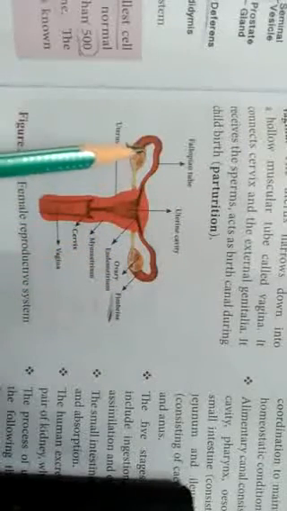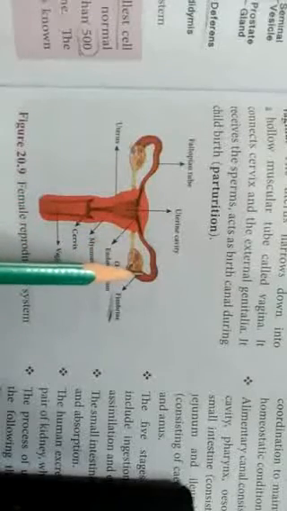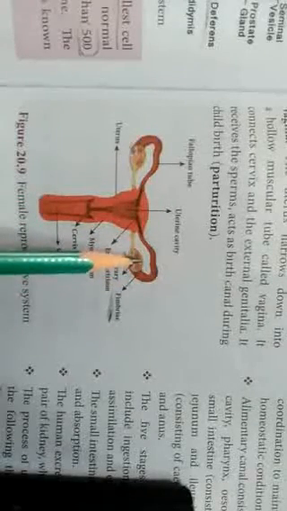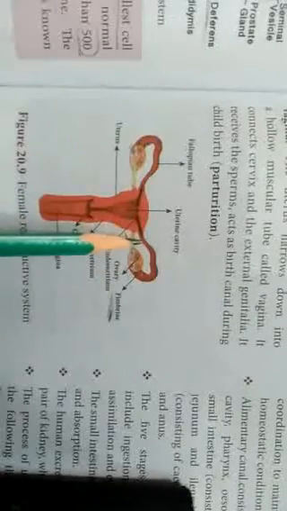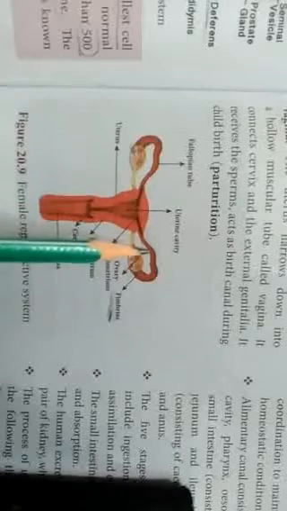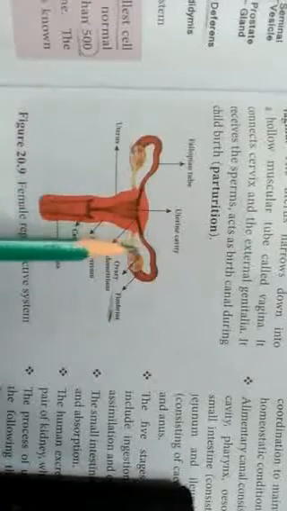Next, the fallopian tube. This is the structure of the fallopian tube. These are paired, paired means two, originating from the uterus, one on either side. One is on the left side, another one is on the right side. The terminal part of the fallopian tube is funnel shaped.